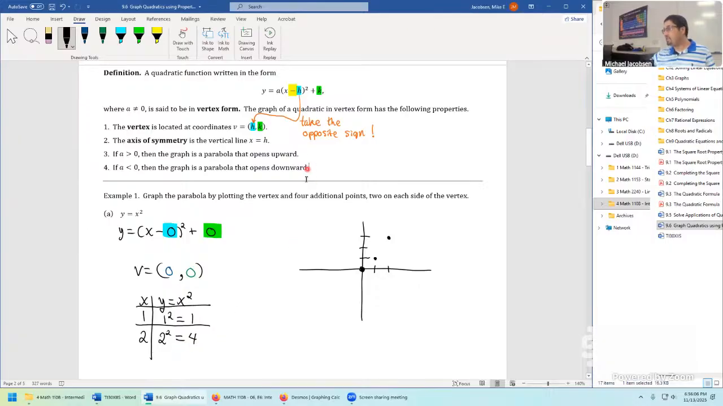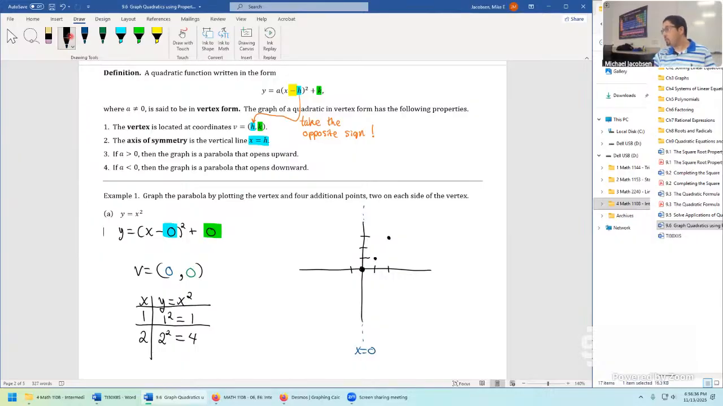Now we need 4 points, 2 on each side of the vertex. We have 2 on the right-hand side. But here's where the axis of symmetry, x equals h, helps us out. The axis of symmetry is x equals 0. Here it is. It overlaps the y-axis, x equals 0. And so I'll just use a dashed line to convey it's overlapping in that kind of way. But it tells us we can just reflect this point across to the left like that.